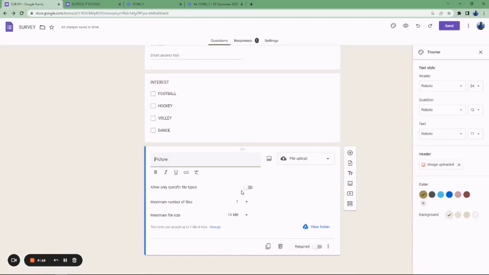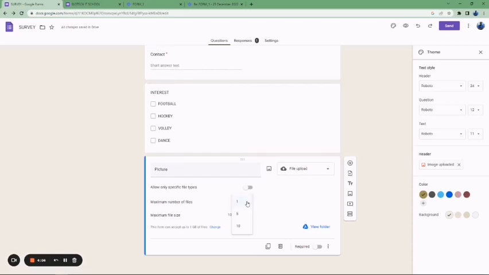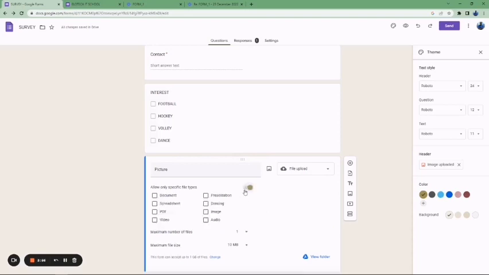By default, upload accepts everything. Let's talk about this maximum number of files. You can choose up to 5, but I want the person to just upload 1. Then go to the file tab. Upload automatically allows everything, but sometimes you want the person to upload only a picture, so you just have to choose only image, so that if the person tries to upload a video, it won't accept it, and the person cannot upload anything apart from image.